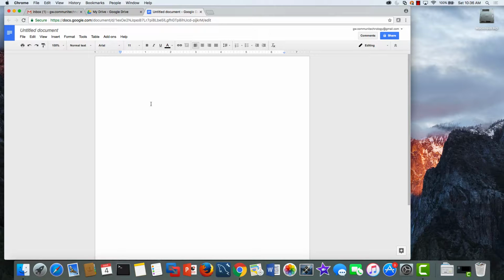Also, Microsoft Word you have to pay for. There's a licensing cost for Microsoft Word. So if you just went to the store and bought a brand new computer and you did not buy the Microsoft Office software, Google Drive and Google Docs in this instance is a great option because you don't have to pay for it. It's part of your Google account.